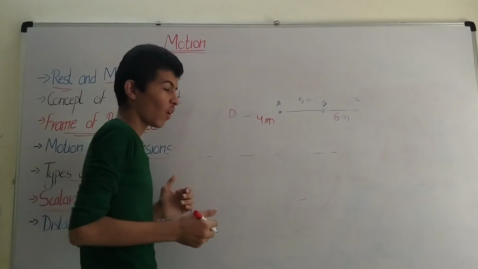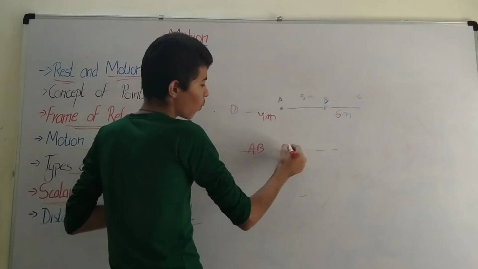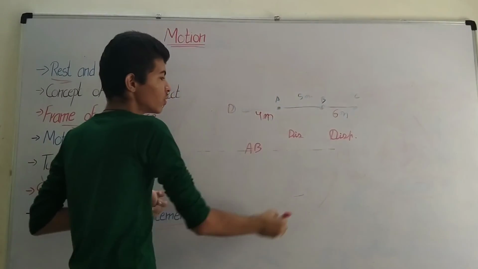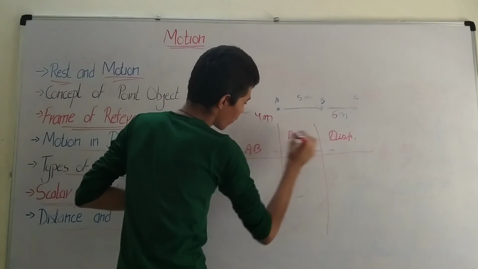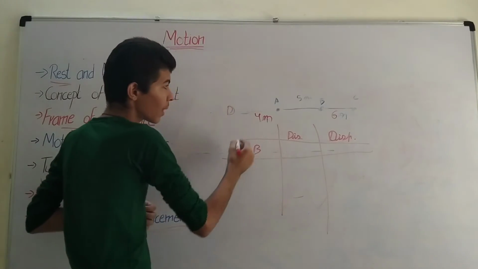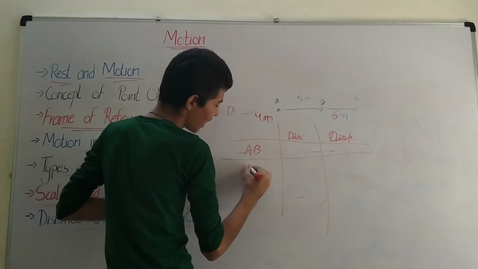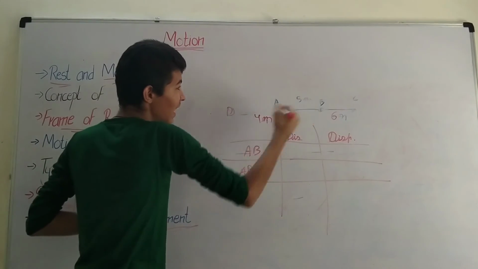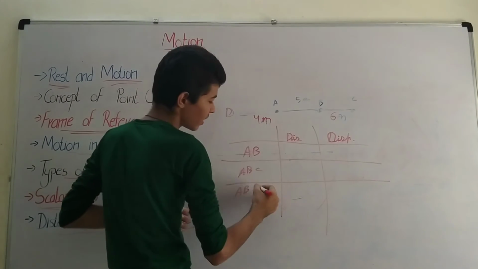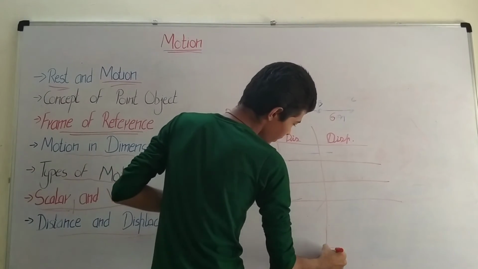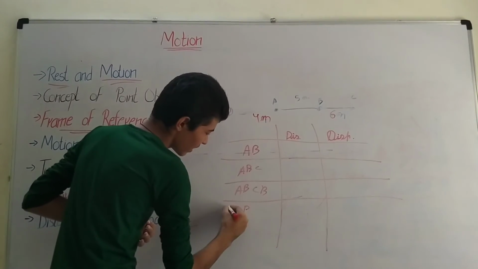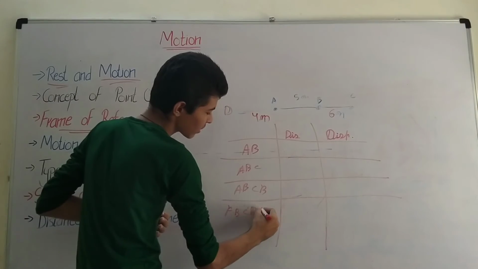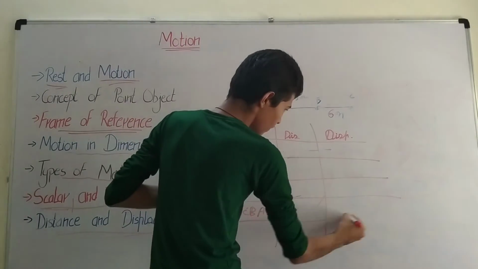So first we have to find, from A to B, what is the distance and what is the displacement. Now from it we have to go to A, B and C. We have to find out this, and then A, B, C, and then it's again coming to B. So we also have to find out the distance and displacement. Then it is moving to A, then coming to B, then going to C, and then again to B, and then coming to A. So we have to find out the distance and the displacement of these two.